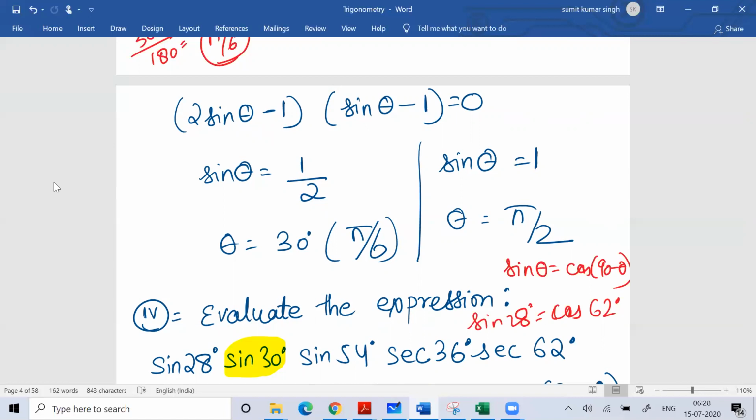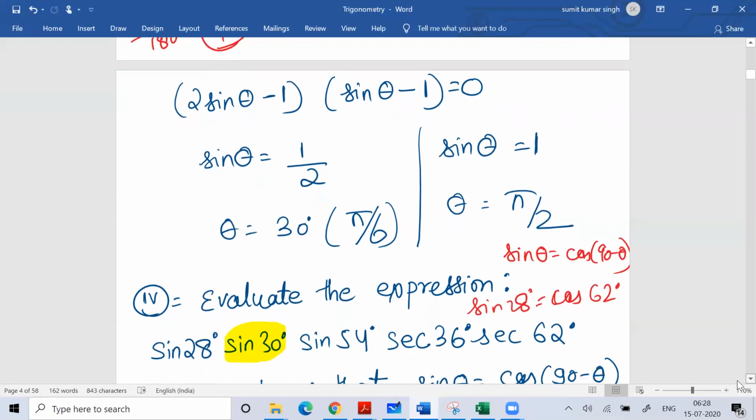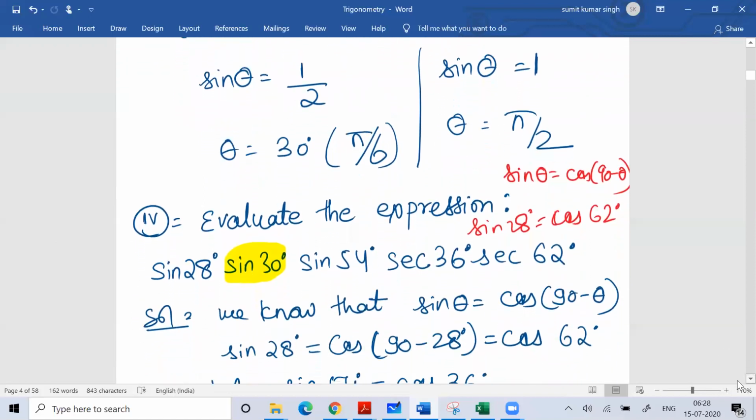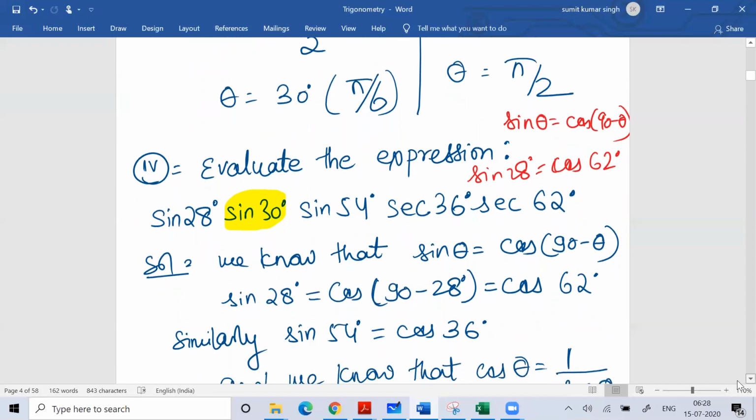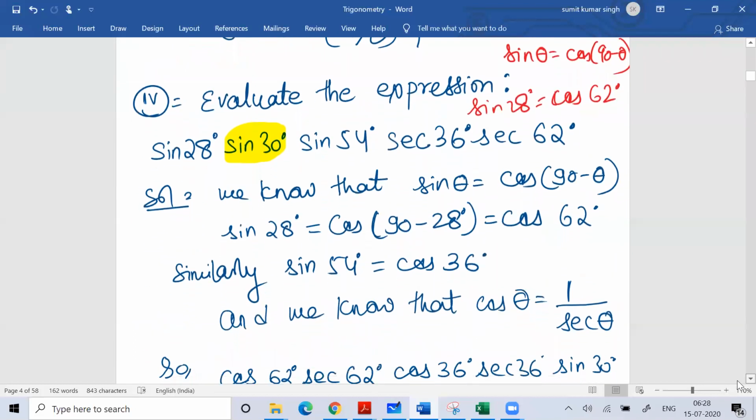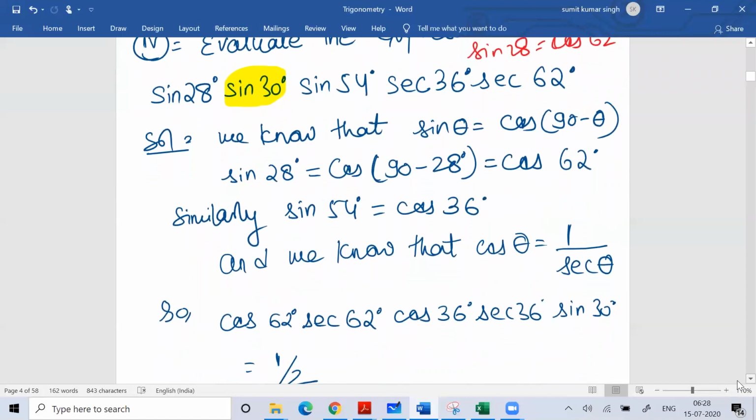In place of sine 28, I can write cos 62 degree, and in place of sine 54 degree, I can write cos 36 degree. Then if you put them together, your equation will become this.